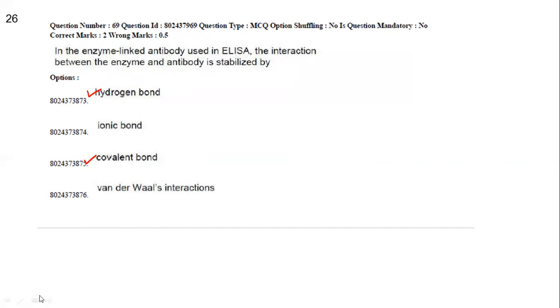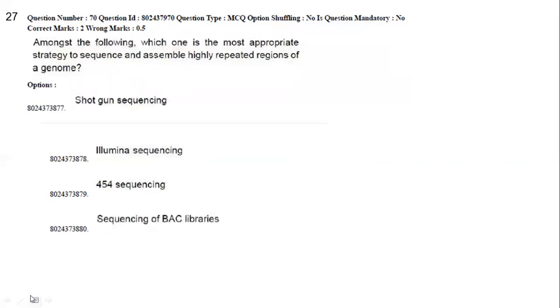Next, amongst the following, which one is the most appropriate strategy to sequence and assemble highly repeated regions of a genome? Basically, you can do shotgun sequencing, but the more correct answer is sequencing of BAC libraries, that is bacterial artificial chromosome libraries, the most appropriate strategy for highly repetitive regions of the genome. So the answer is sequencing of BAC libraries, right?